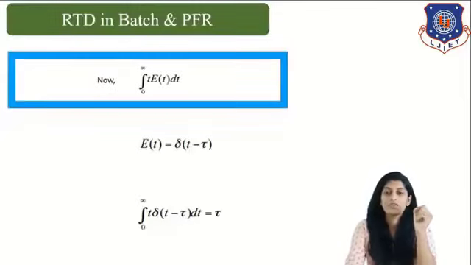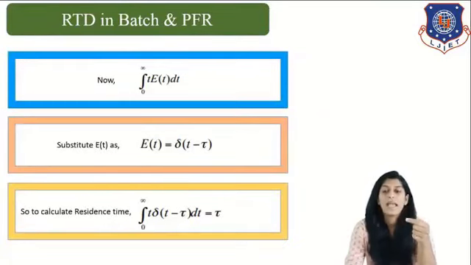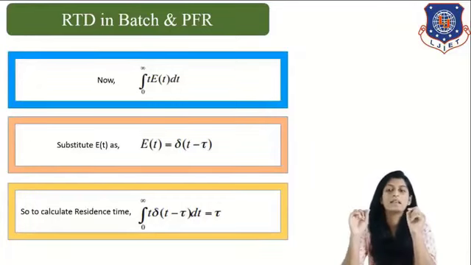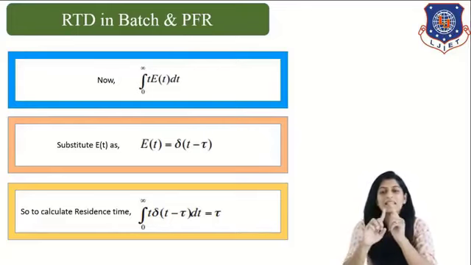Now coming to the next topic, which is how to calculate. We will first calculate the integral from 0 to infinity of t E(t) dt. Correct? Once you determine that, you will get the entire residence time formula for your reactor.